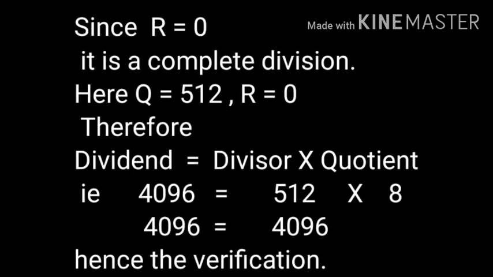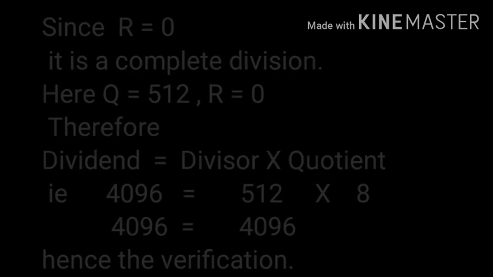Since the remainder is equal to 0 here, it is a complete division. Here quotient is equal to 512 and remainder is equal to 0. Therefore dividend is equal to divisor into quotient. That is 4096 is equal to 512 into 8. 512 into 8 is equal to 4096. Therefore 4096 is equal to 4096. That is dividend is equal to divisor into quotient. Hence the verification here. Let us take one more example here.